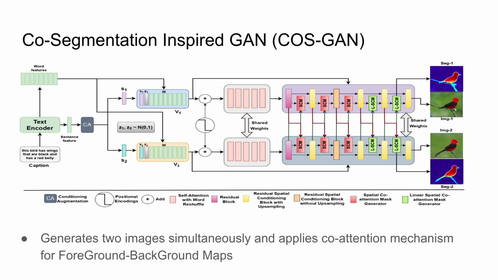The spatial co-attention mask predictor employs co-attention between two image features over the entire spatial dimension to induce a notion of co-segmentation and capture global information for prediction of the foreground-background segmentation mask for each image. Further, predicting the foreground-background mask on image-attended feature maps results in superior quality over maps predicted simply on image features. Apart from the advantage of being a useful byproduct, the prediction of the foreground-background mask allows the model to individually act on foreground and background to enhance the image quality.